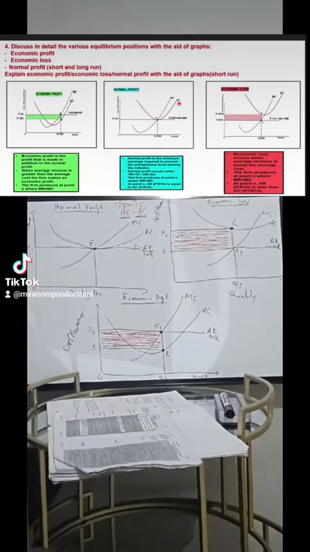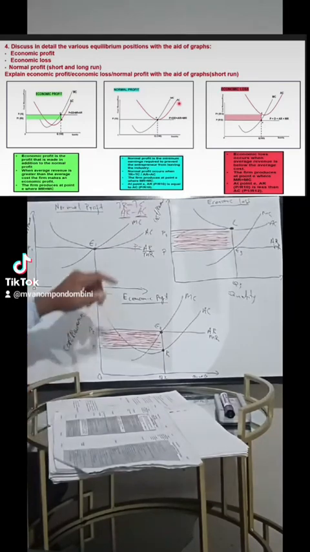Then let us move to the second diagram, the economic profit. Let us describe the term economic profit. Economic profit is whereby the total revenue is more than the total cost.